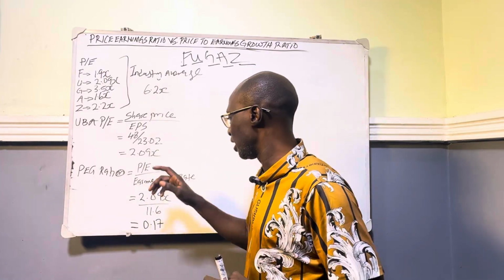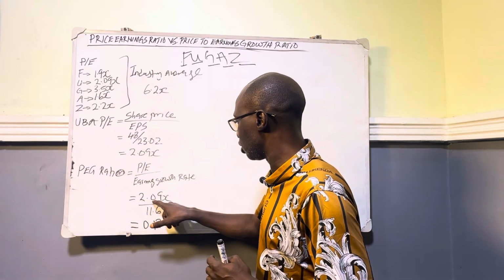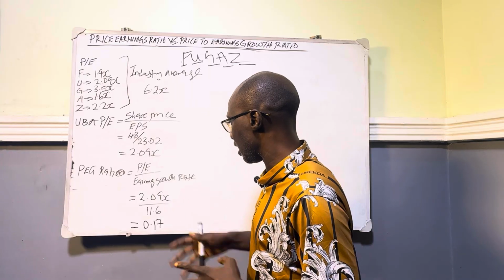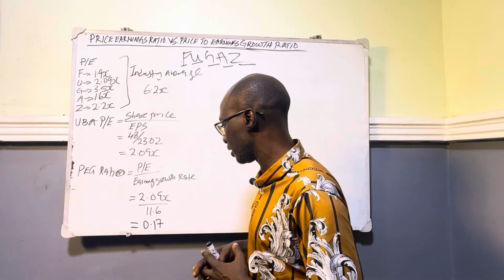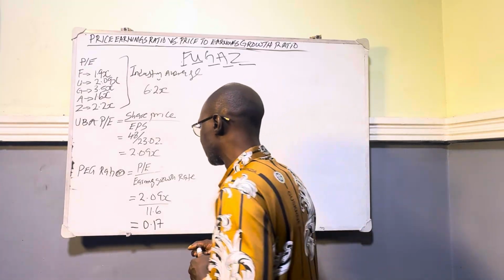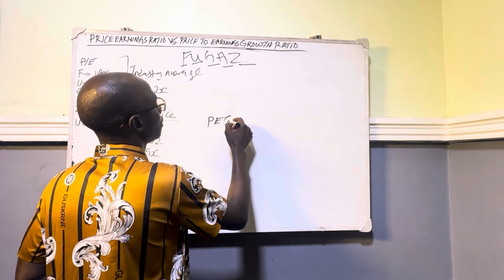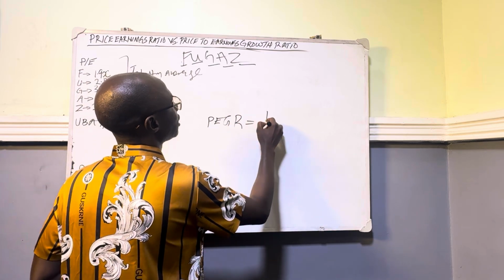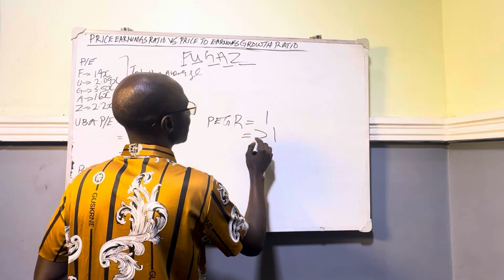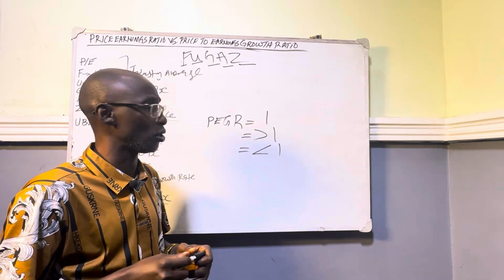Now, let's continue. The PE ratio that we have calculated for UBA is 2.09x, while the earnings growth rate is 11.6. When you divide that, you have 0.17. Now, look at it. According to the rule of thumb, when your PEG ratio is equal to 1, greater than 1, or less than 1, there's an interpretation for each of these.